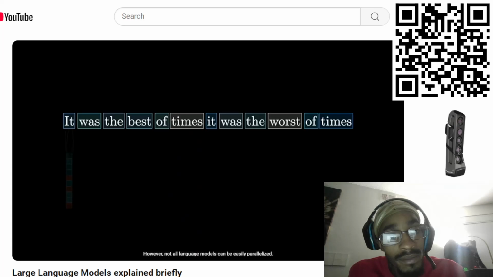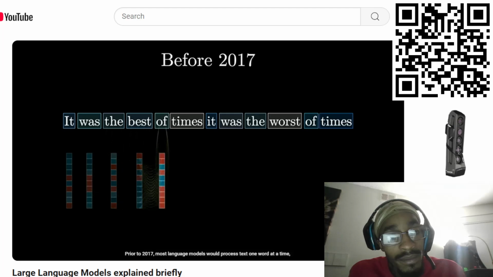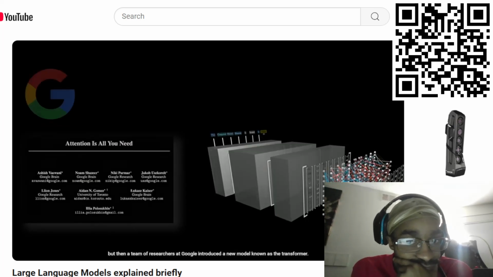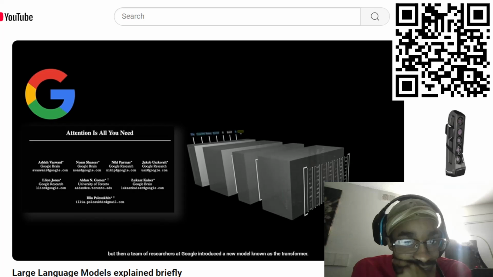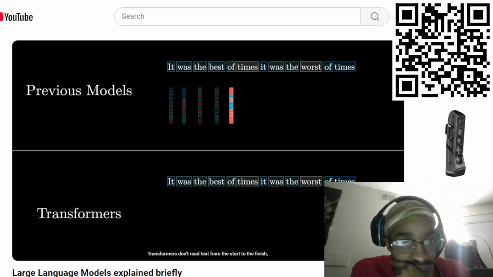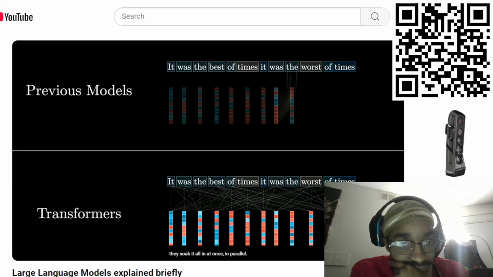However, not all language models can be easily parallelized. Prior to 2017, most language models would process text one word at a time. But then, a team of researchers at Google introduced a new model known as the transformer. Transformers don't read text from the start to the finish. They soak it all in at once, in parallel.